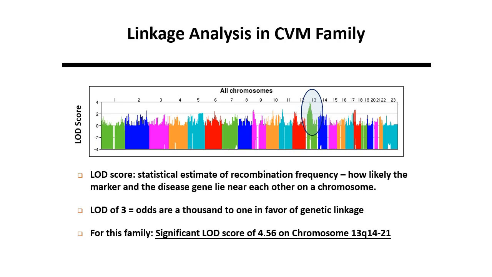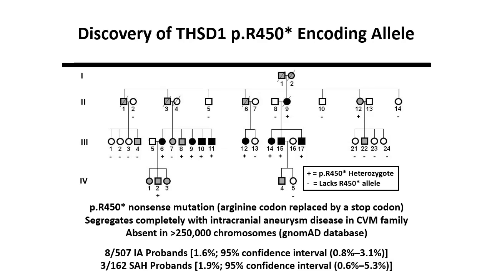Our linkage analysis in this family identified a single genome region of 7 centimorgan size spanning 13q14 to 13q21. This region had a LOD score of 4.56 or roughly 35,000 to 1 odds in favor of linkage. This region contains roughly 60 genes. To define the specific mutation that causes disease in this family, we employed whole exome sequencing as well as targeted genome sequencing.